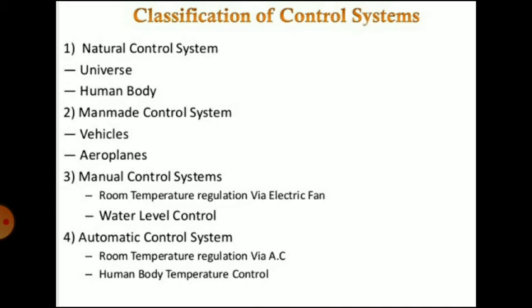Second, man-made control systems. Man-made control systems are those which are designed and manufactured by human beings and are in use in day-to-day life. Examples are an automobile system with gears, accelerators, and braking systems. That is a man-made control system because it is actuated by the human being.